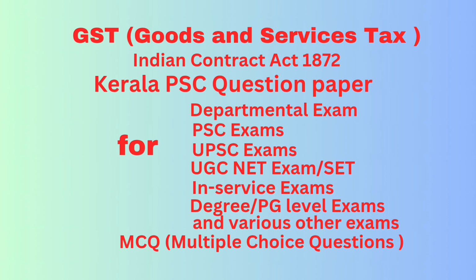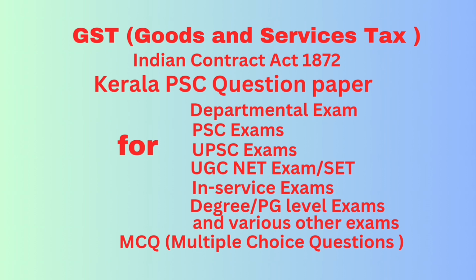Answer, option 1, export. Correct answer, option D, 1, 2 and 3. That is, export of goods or services or both, supply of goods or services or both to special economic zone developer, supply of goods or services or both to special economic unit. All these 3.